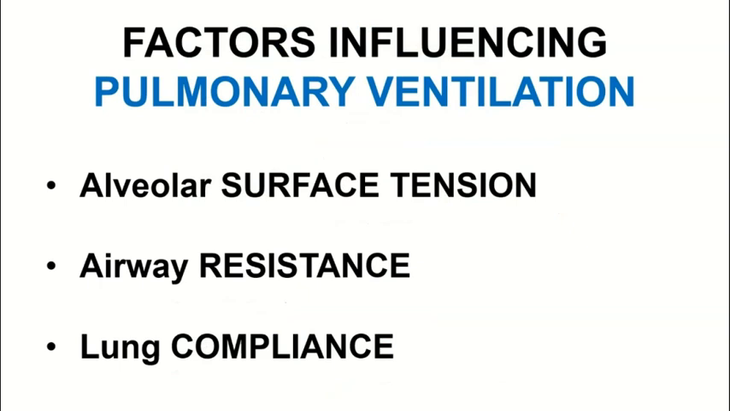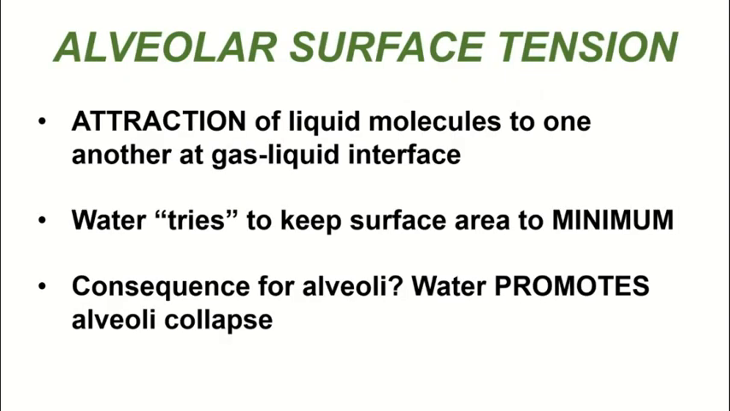So next we will examine the factors that influence pulmonary ventilation. These factors are the surface tension of the water in the alveoli, the airway's resistance to airflow, and lung compliance. So we'll first take a look at surface tension of the fluid that's in the alveoli. Recall that the alveoli contain a thin layer of fluid on their inner surface, and this fluid is critical for the diffusion of oxygen and carbon dioxide across the respiratory membrane.